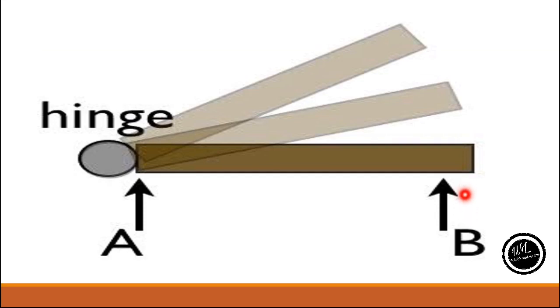Here, we can open or close a door more easily by applying a force at the outer edge of the door rather than at the hinge or near the inner edge. Thus, we can say that the location where the force is applied to turn a body is very important. If we are applying a force at the outer edge of the door, it will produce a greater torque, or a greater turning effect.